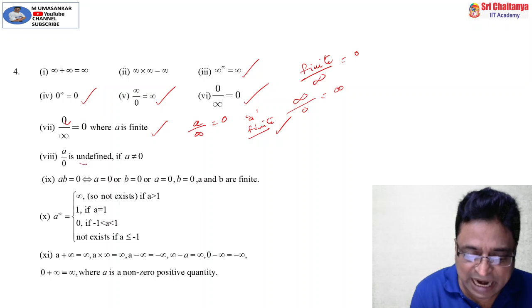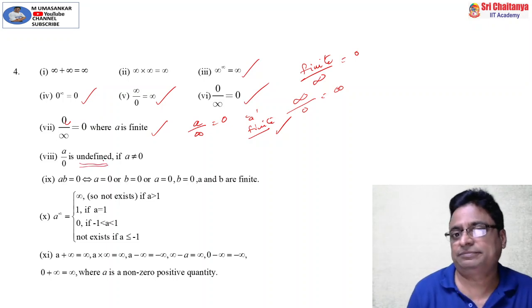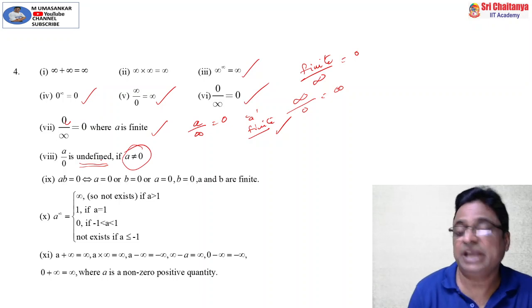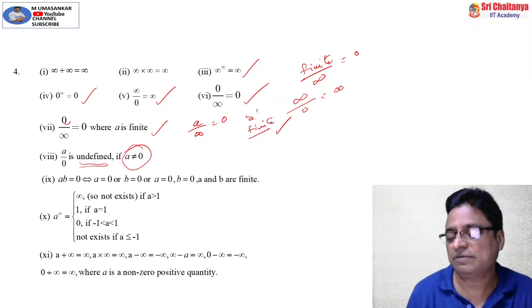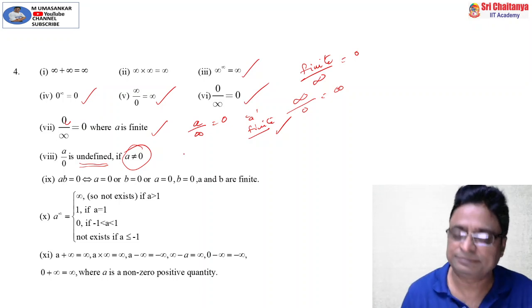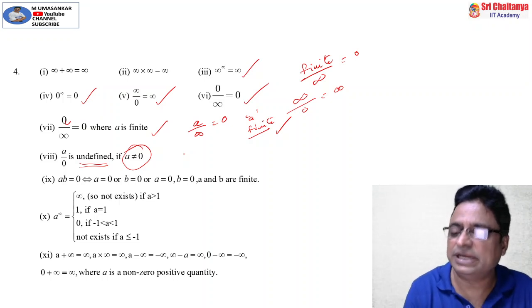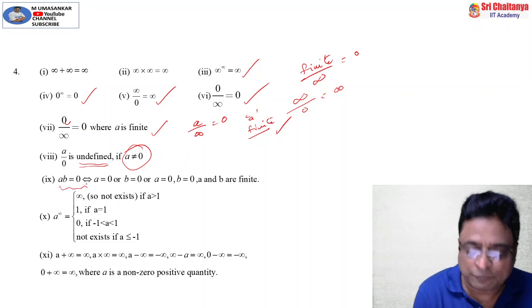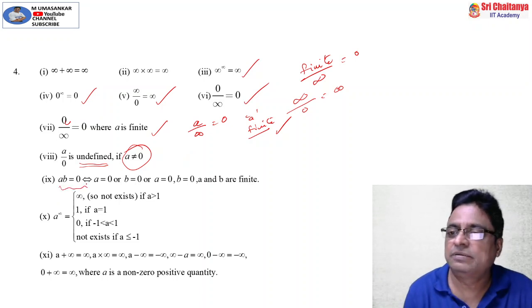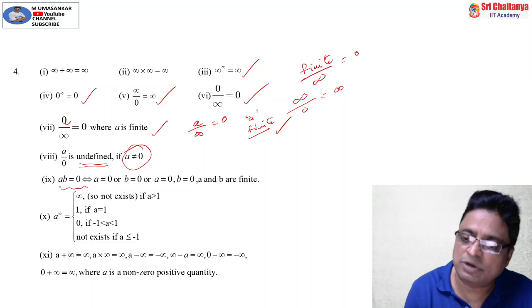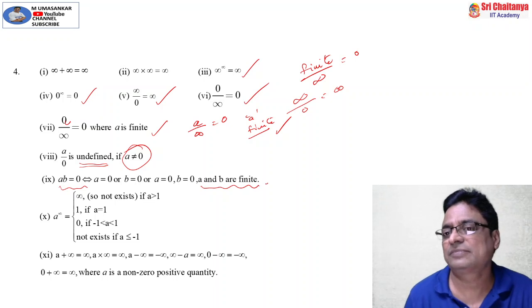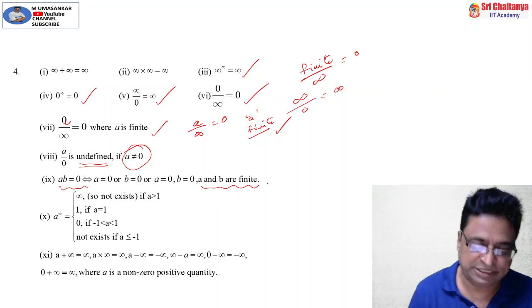Similarly, a by 0 is not defined. It depends upon the value of a, provided a not equal to 0. If a is positive, then a by 0 becomes plus infinity. And if a is negative, then a by 0 is minus infinity. And moreover, the product of two real numbers is 0 if and only if either a equal to 0 or b equal to 0 or both are 0, provided a and b are finite.